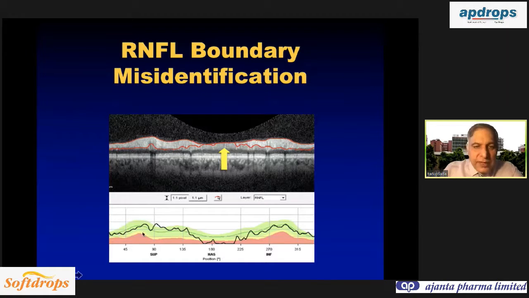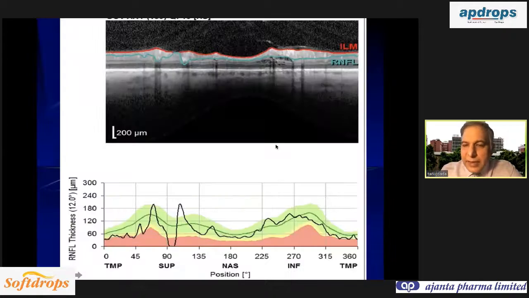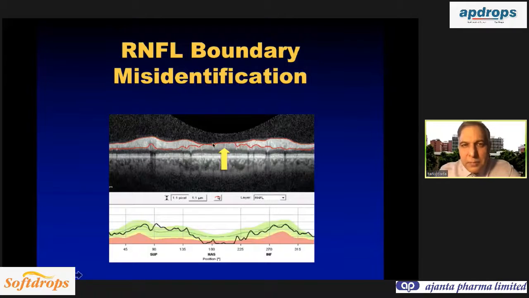Normally we are looking at this picture. Now here you see retinal nerve fiber here in the red area, and it has gone to zero. I told you the first principle, RNFL will never go to zero. It will remain at the floor of 40 to 50 microns. So whenever you see this zero, that means there is some problem. Now, if you see this line here, this is RNFL. Here you see it has not captured the RNFL. So the machine has made an error. It has not identified the boundary of the RNFL.